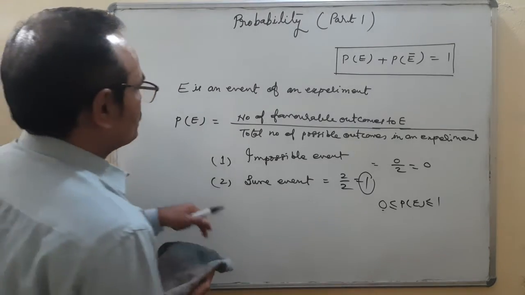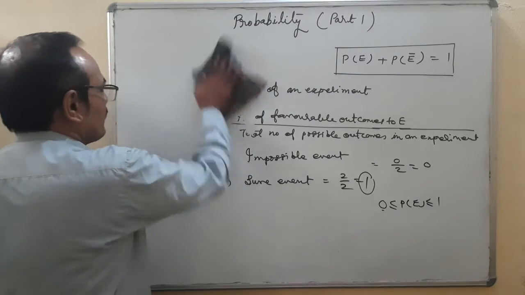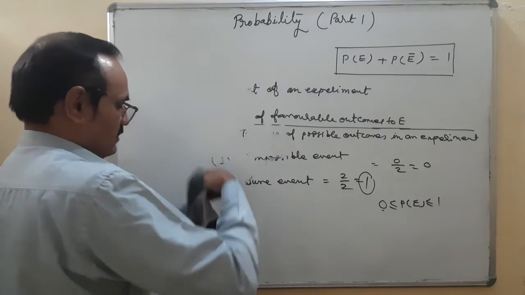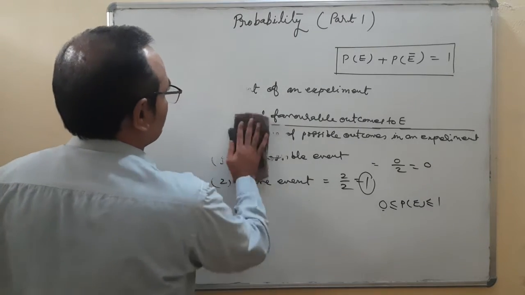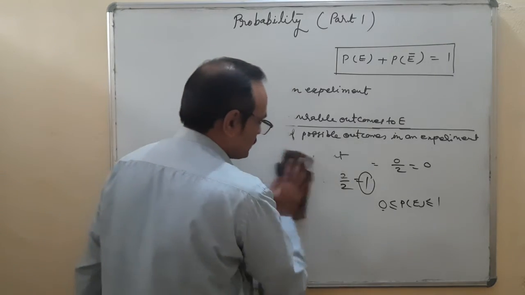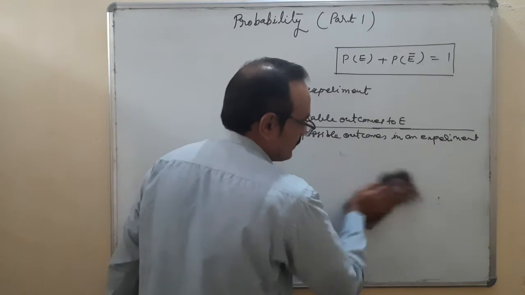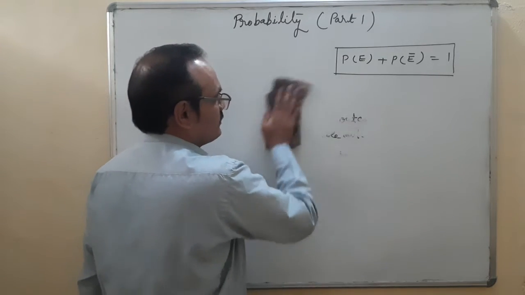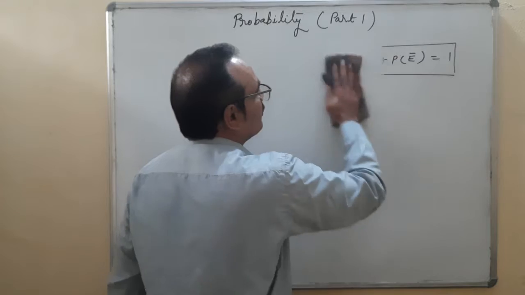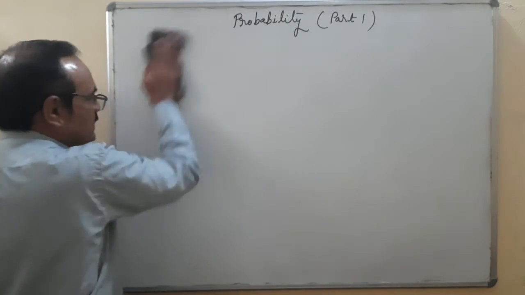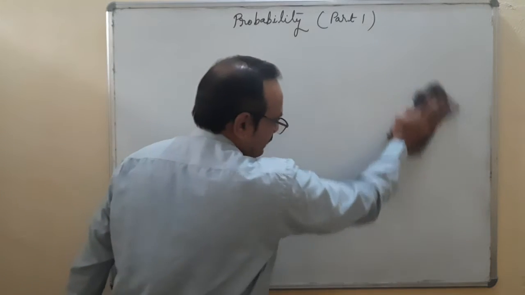So I think these things we have understood now. Number one is random experiment. That means this is not an experiment which we perform in the physics or chemistry lab. It's an experiment based on trials. We'll make a list of the trials, and in these experiments we are not sure what the exact result will be at a particular time.